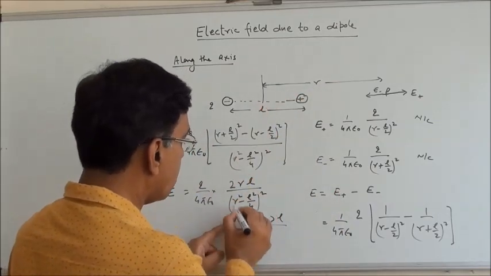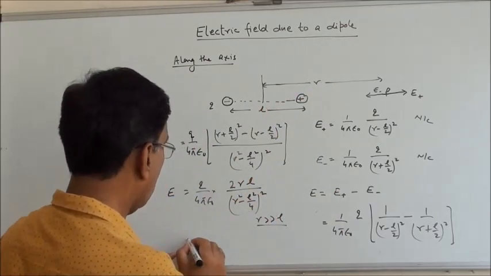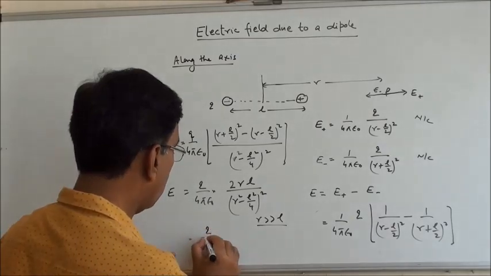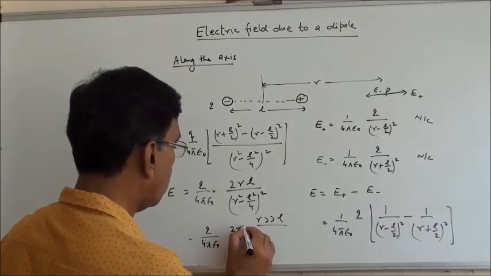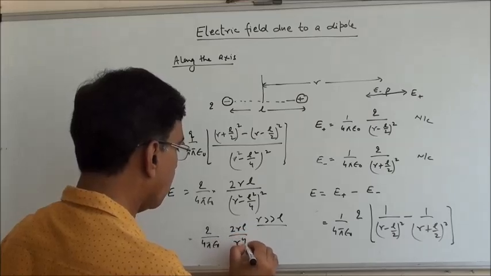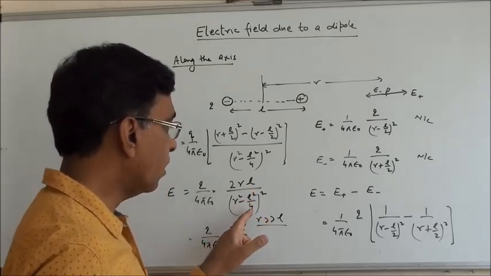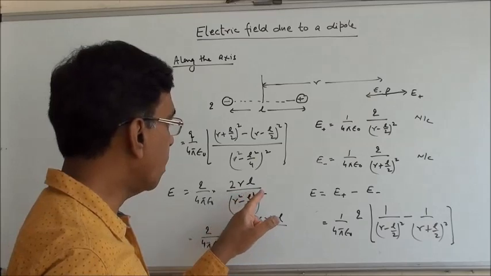So what will this reduce to? I can write it as 2RL upon r raised to the power 4. So I have neglected this, I have taken this as 0. R square raised to the power.